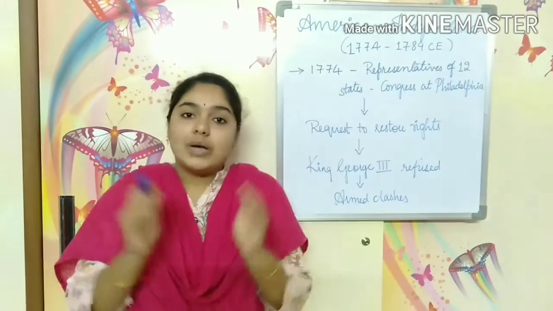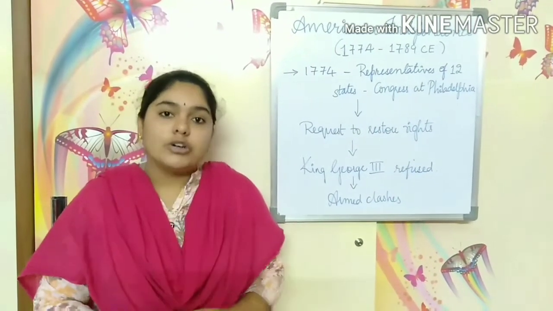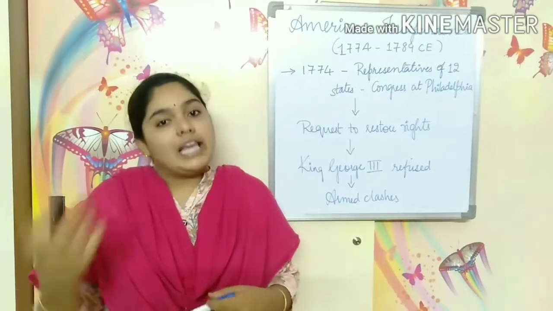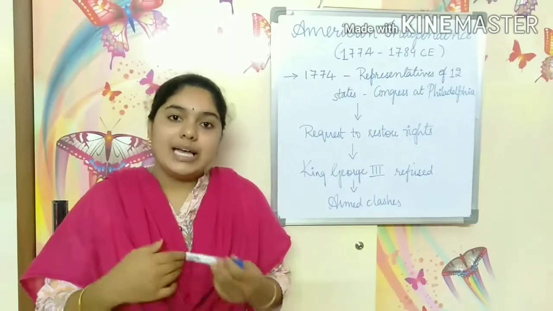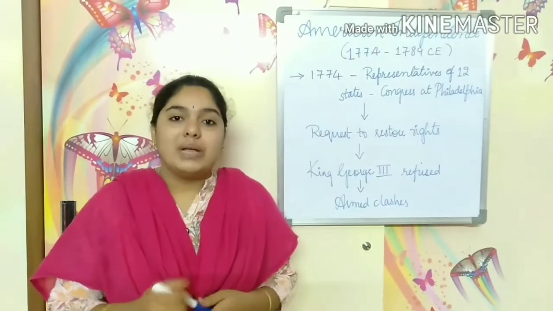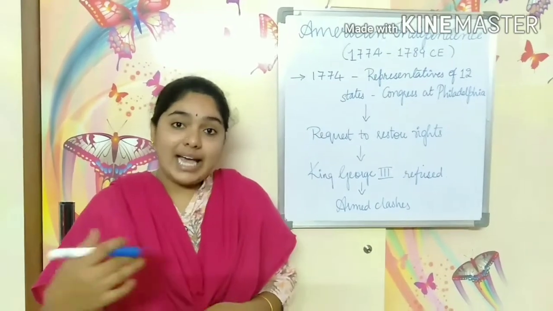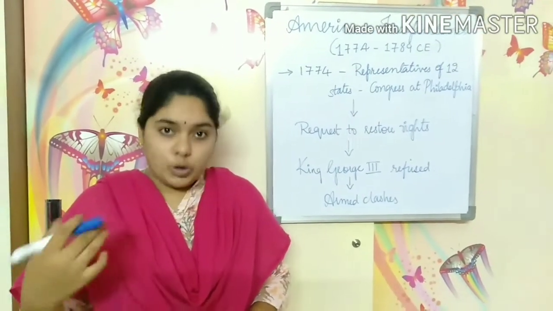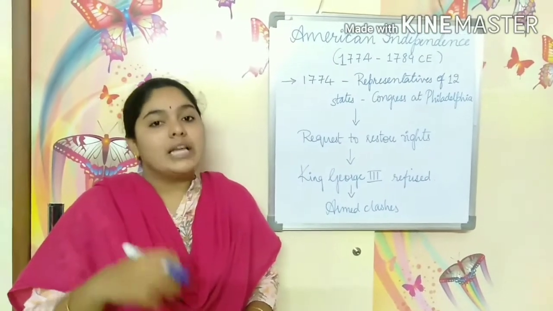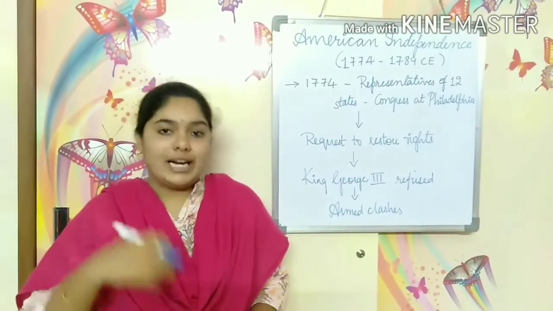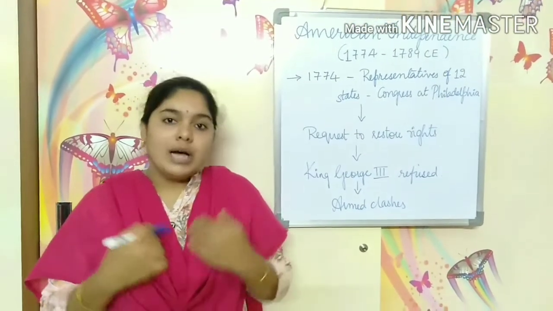What those 12 representatives discussed was requesting the King of Britain to restore their rights. Restore means give them back. Whichever rights they had before colonialization, before the British came and ruled them, they wanted all those rights back to enjoy.